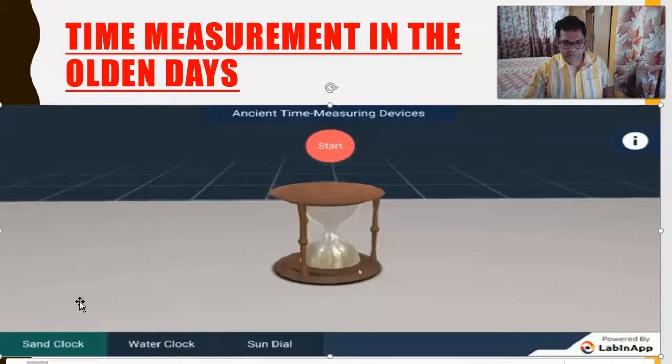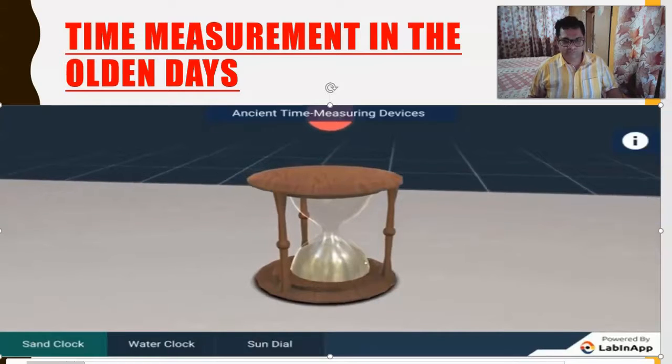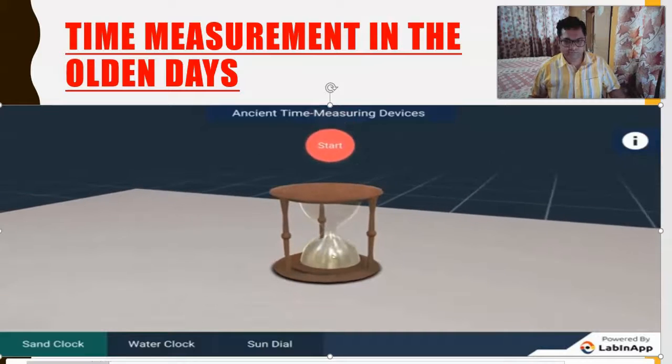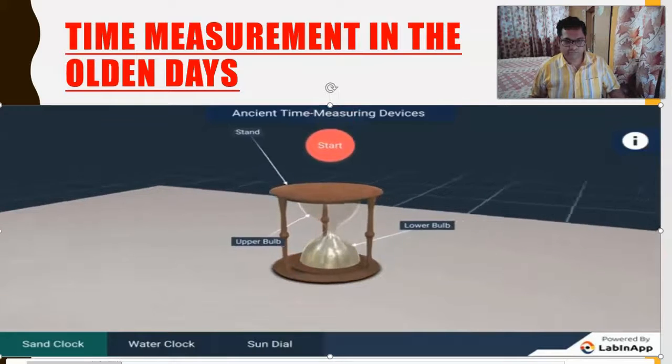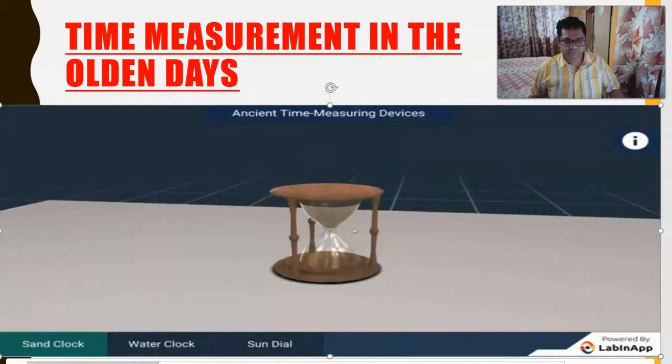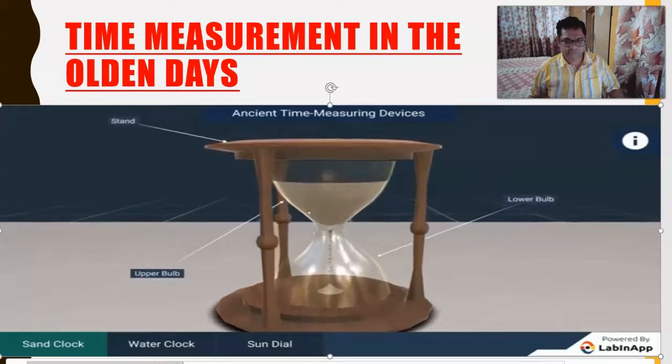Do you know how time was measured before the clocks were invented? Some devices like sand clocks, water clocks, and sundials were used to measure time. A sand clock is a device made up of two uniform bulbs. One of them is filled with fine sand. Here, the sand from the upper bulb falls into the other bulb.